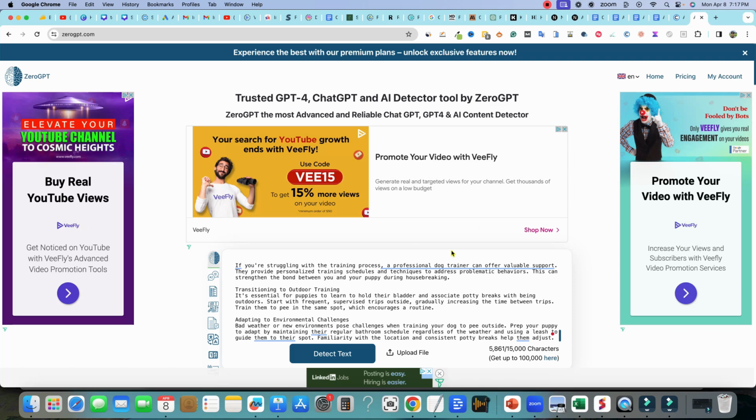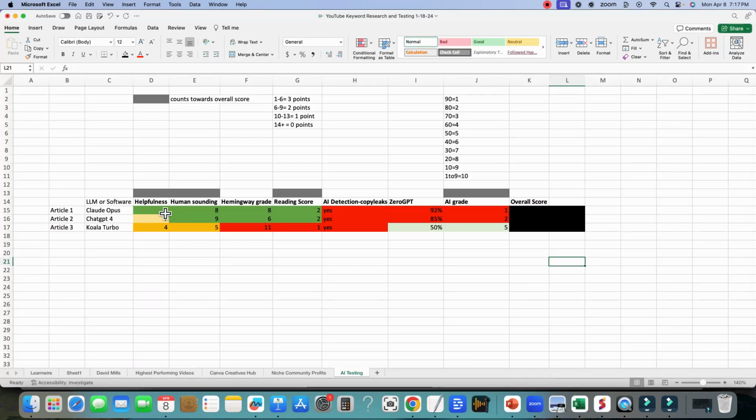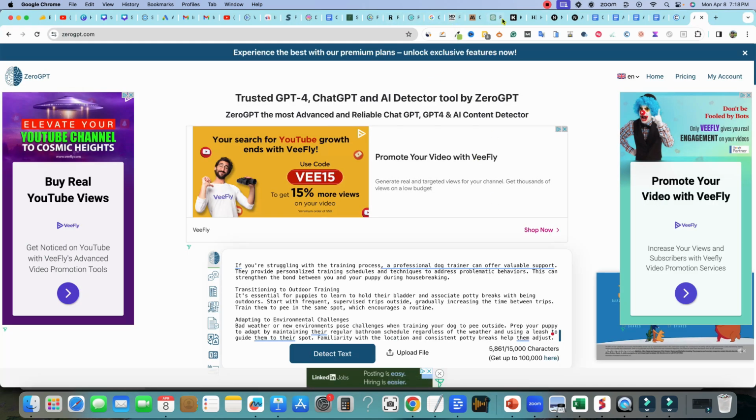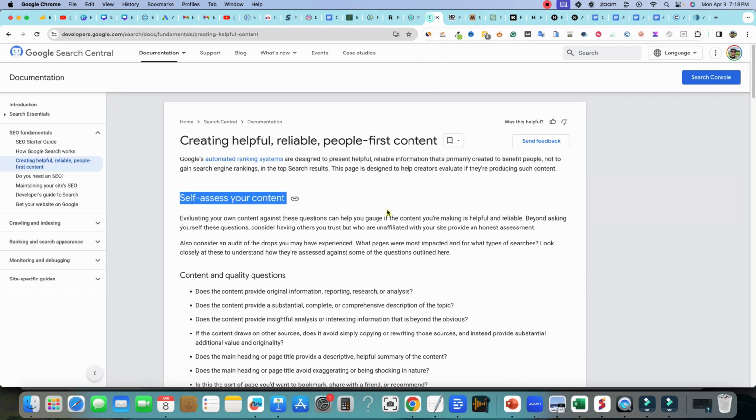So now that you see how everything is set up, how did I get some of these other helpfulness scores right over here, the human sounding score, these two right over here? Those are the scores that are compared to the Google AI content guidelines that I just showed you right over here.